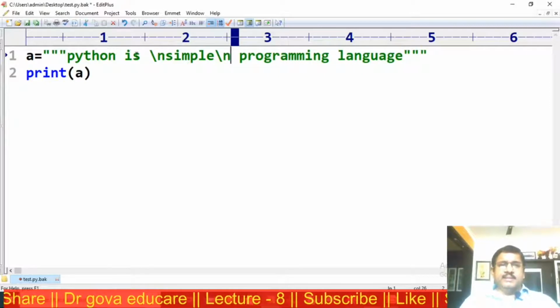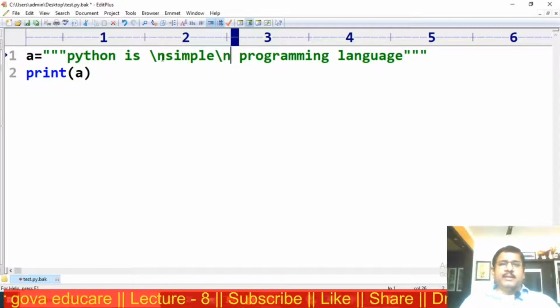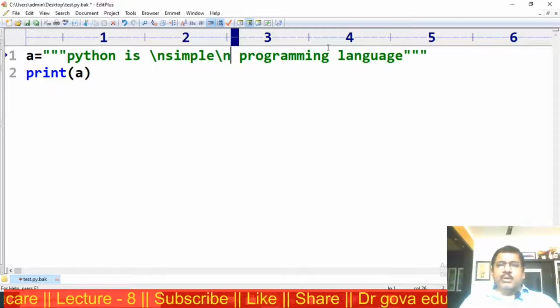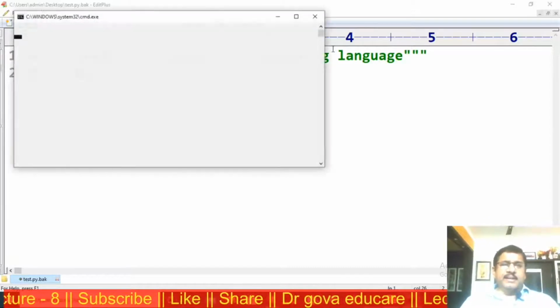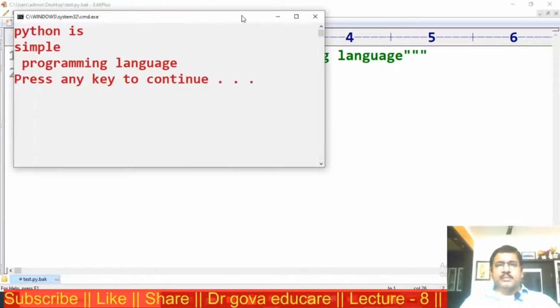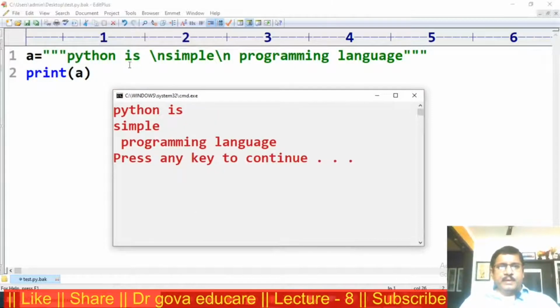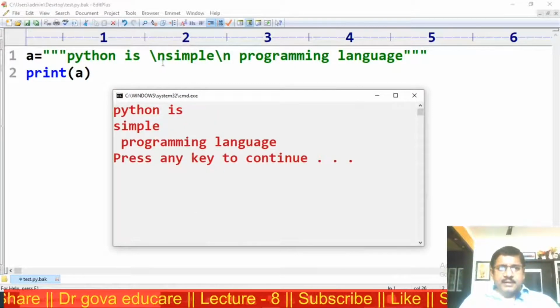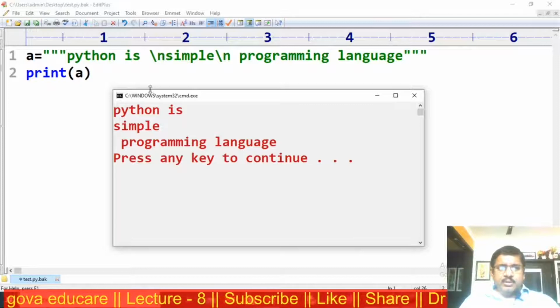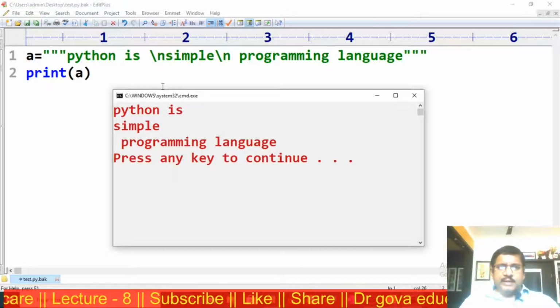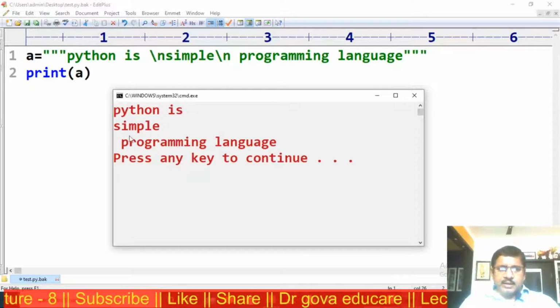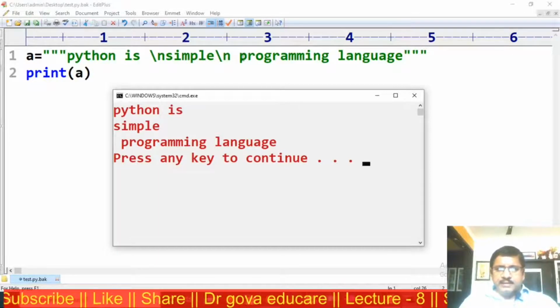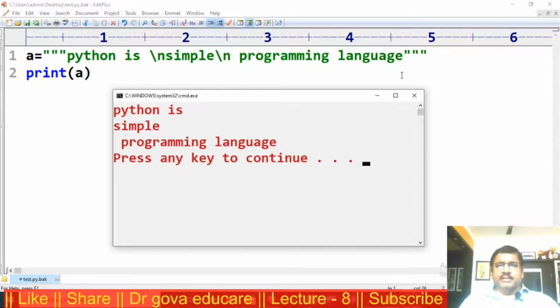Now this is one line, simple is another line, programming language is another line. This is the output: Python is, new line, control goes to the new line. Simple, again control goes to the next line. Space programming language.